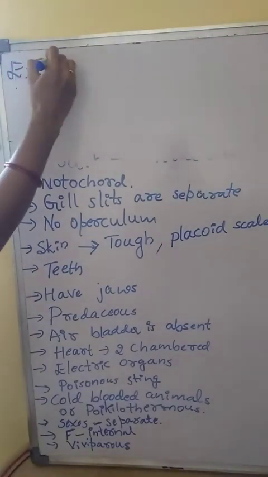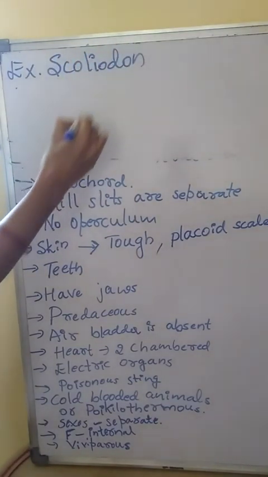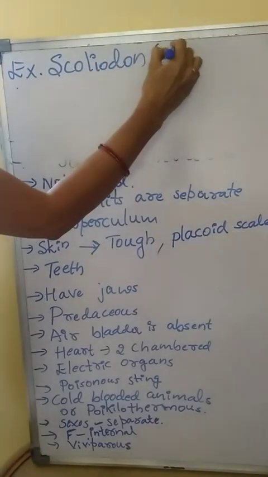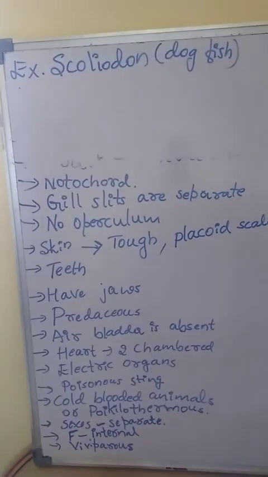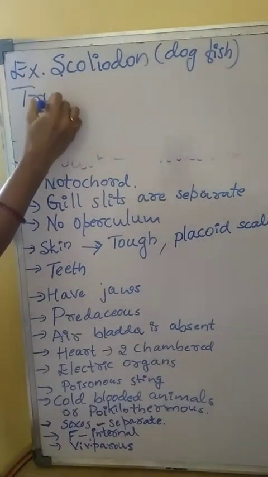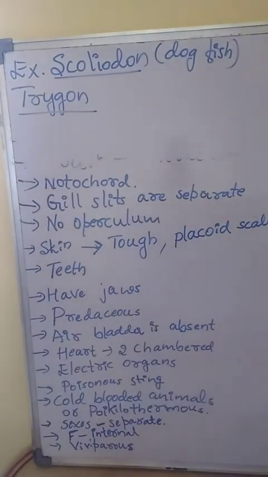Examples for Chondrichthyes: Scoliodon, commonly called dogfish, is one example, and another example is Trygon. Scoliodon and Trygon are examples for class Chondrichthyes. This is about class Cyclostomata and class Chondrichthyes.